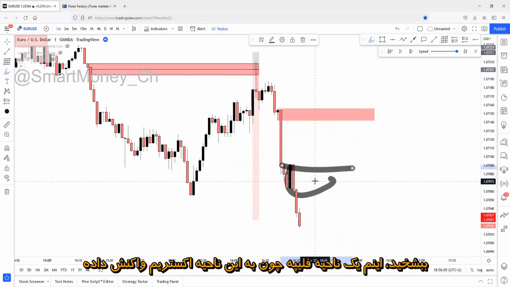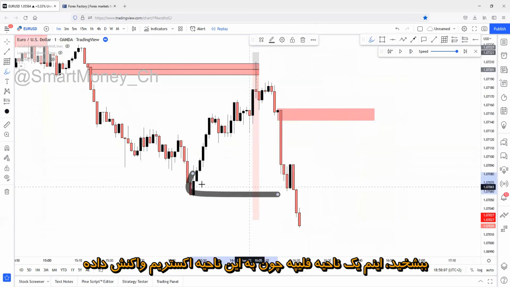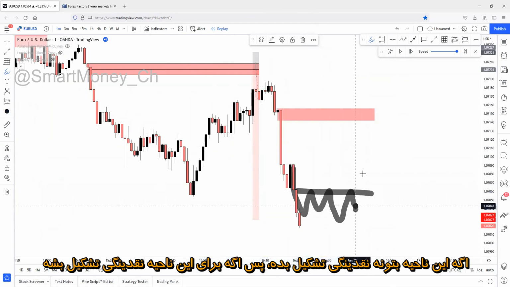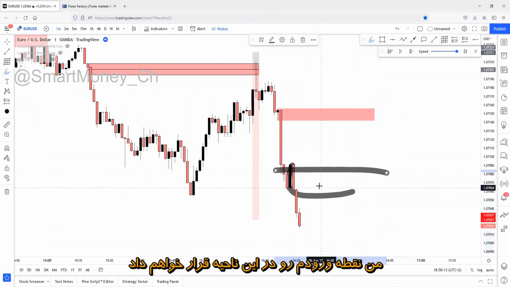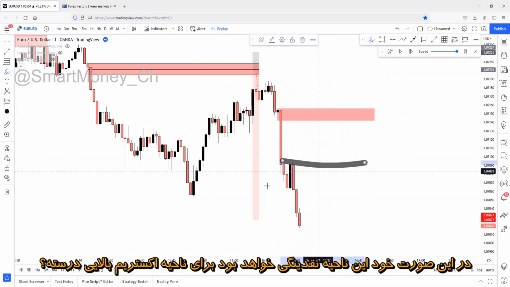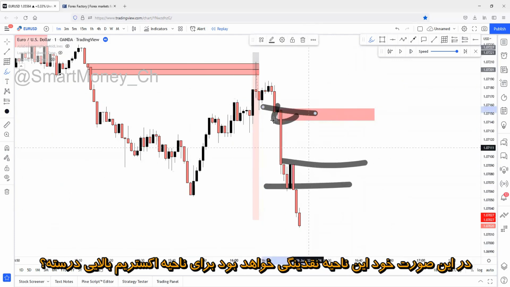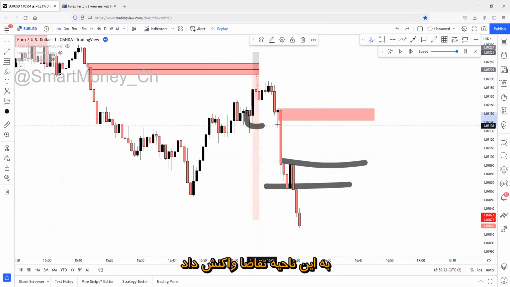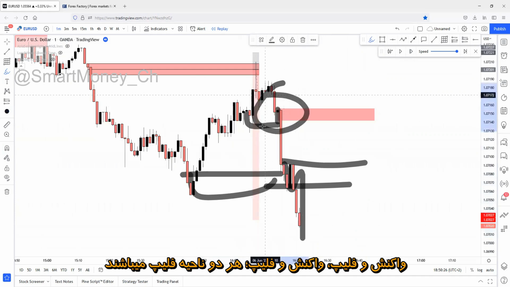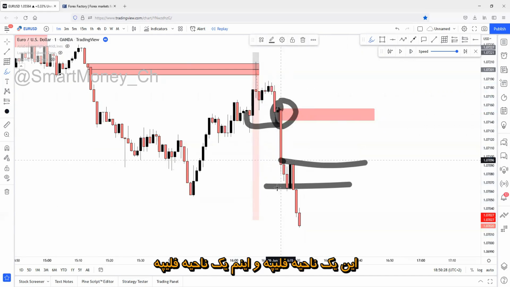Sorry, this point is a flip zone once again, because it was reacting on an extreme zone right here. If this zone can create liquidity, so if there will be a liquidity creation for this zone, I will take this zone as an entry point. If this zone can't create liquidity, so there won't be a liquidity creation for this zone, then this zone will be liquidity for the extreme, right? Because the extreme is also a flip zone. Reacting on this candle, on this demand zone, reaction, flip. Reaction, flip. Both of these zones are flip zones.